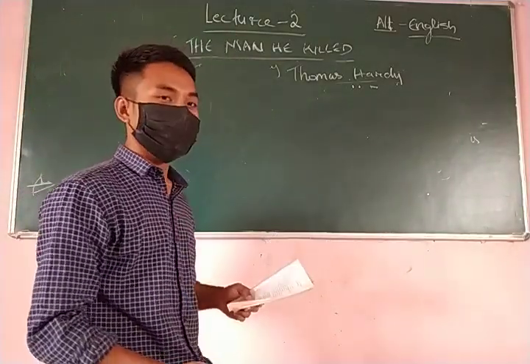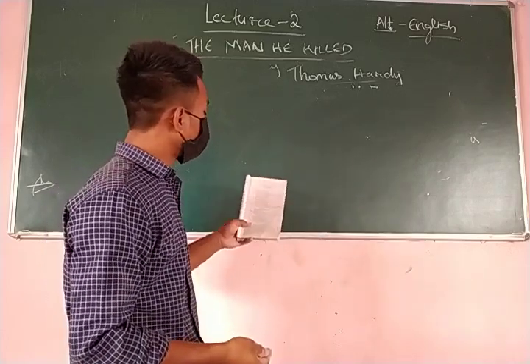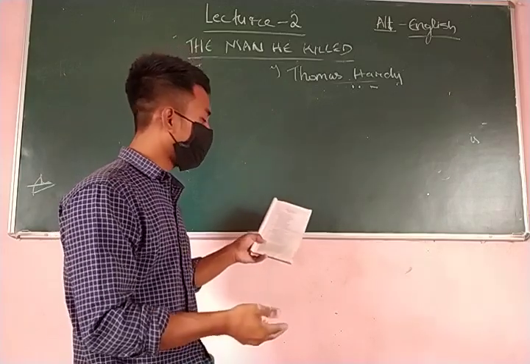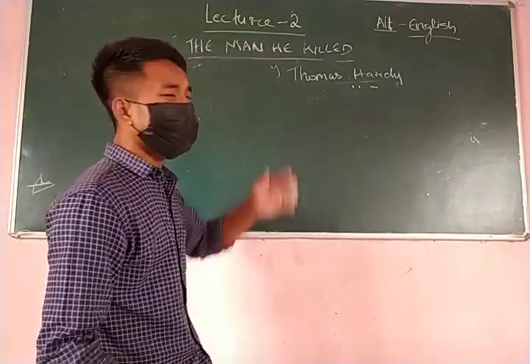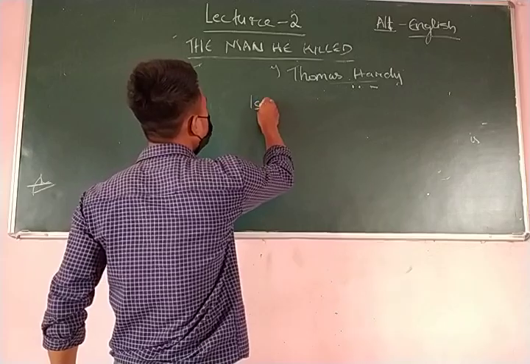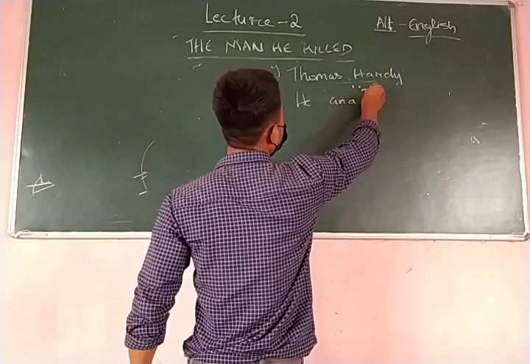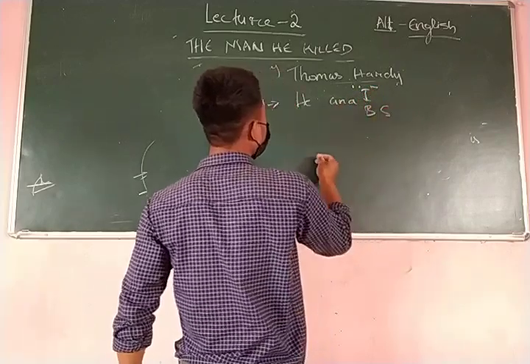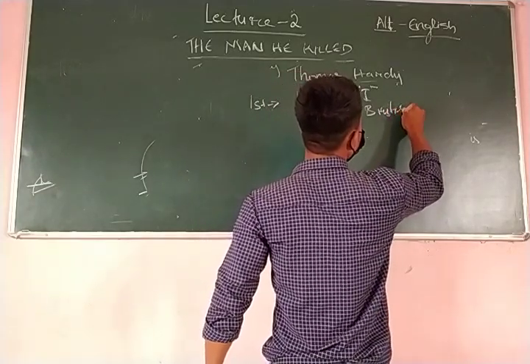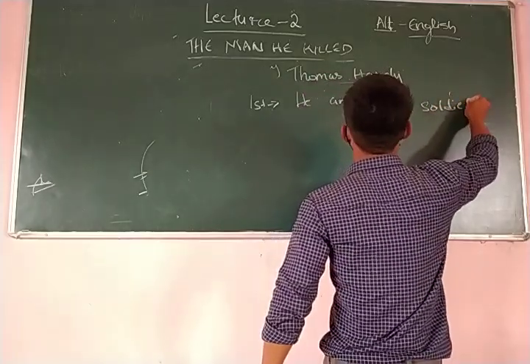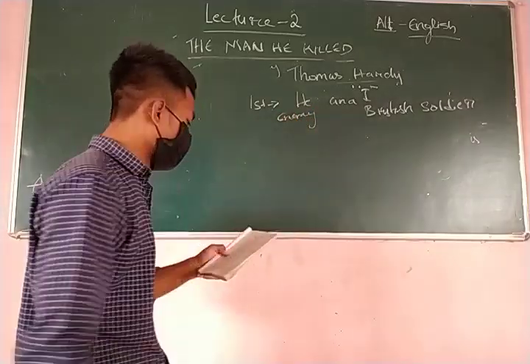Let's summarize and draw a conclusion about why Thomas Hardy is writing this poem and what the several stanzas say. In the first stanza, it is talking about "he" and "I." "I" is the British soldier and "he" is the enemy.